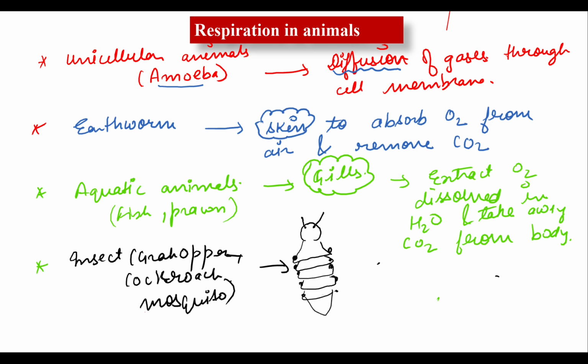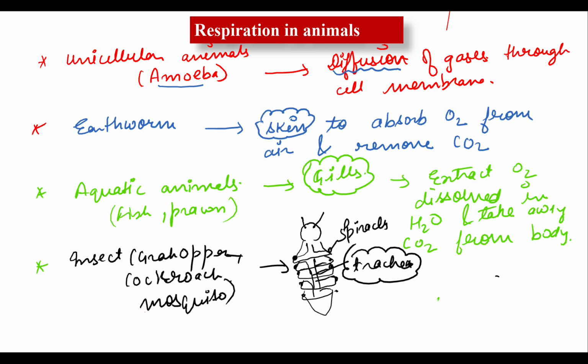Got it? And these holes are known as spiracles. Clear? Now these spiracles are connected with a network of tube-like structures, and this tube-like structure is known as trachea. So trachea are the respiratory organ in case of insects.